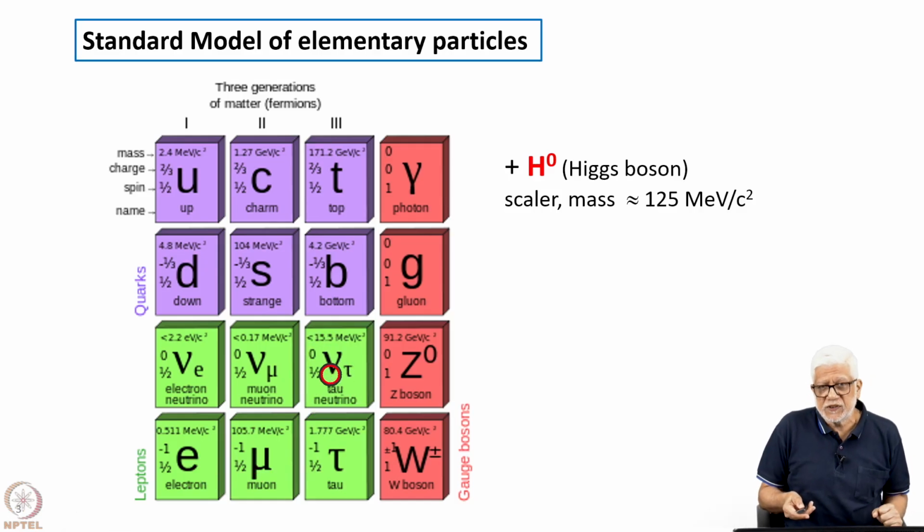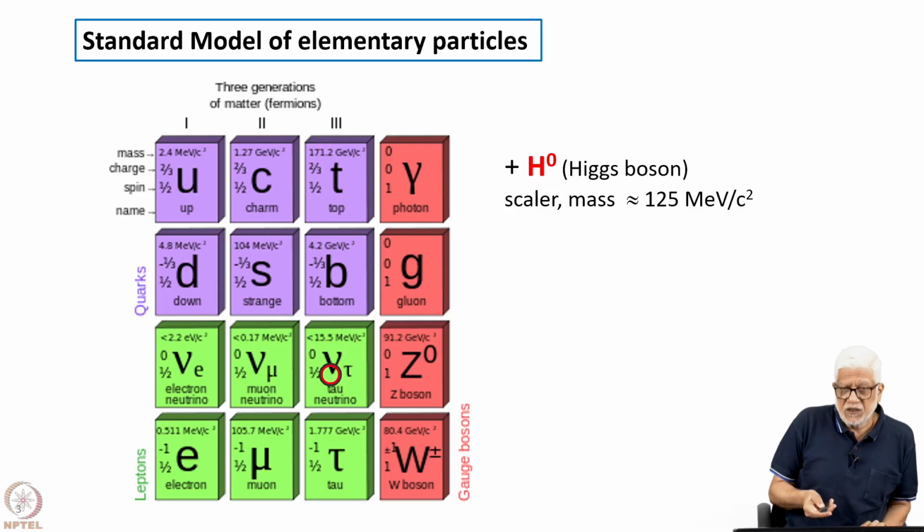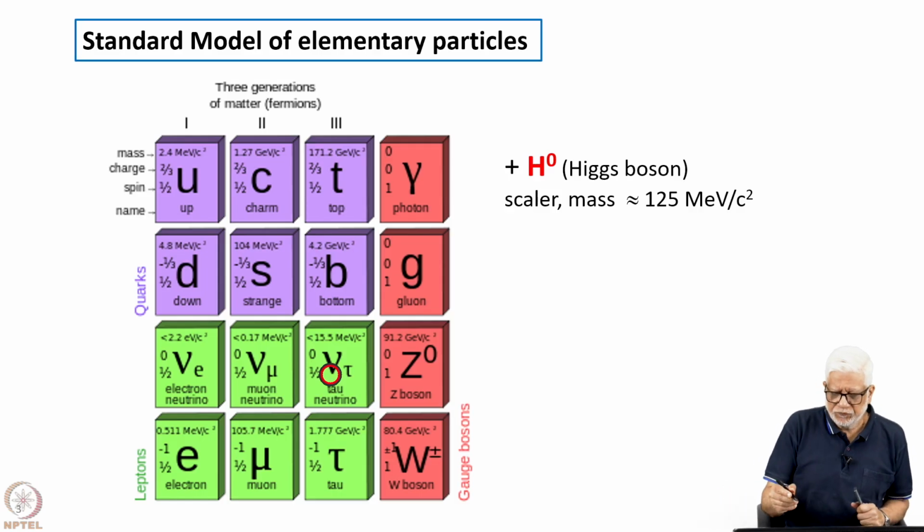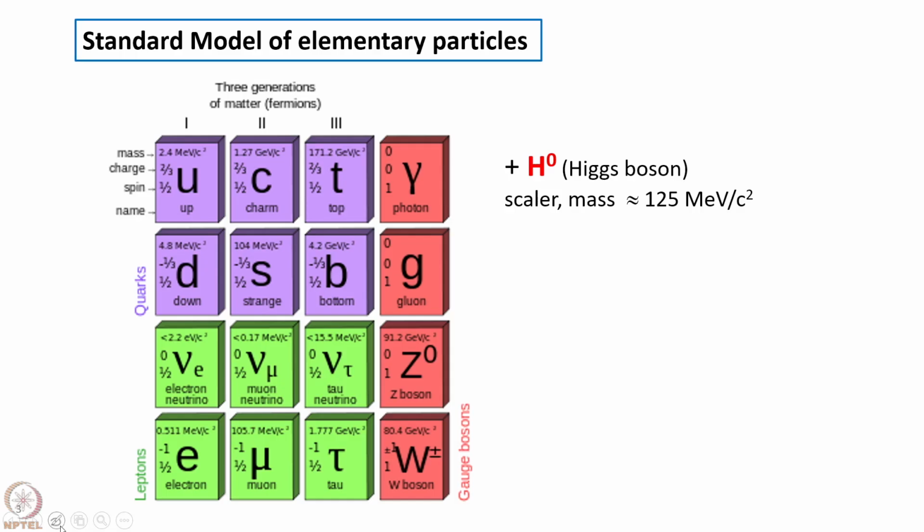In addition to all of this, due to Mr. Higgs, we now think we understand that the masses of each of these particles come through the interaction with the Higgs field, and indeed this Higgs boson, which is the particle associated with that field, is a scalar particle, and it has a mass of about 125. Sorry, this is again a typo. This should be GeV.